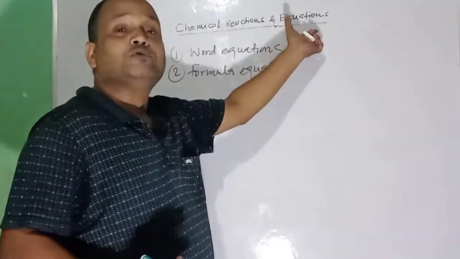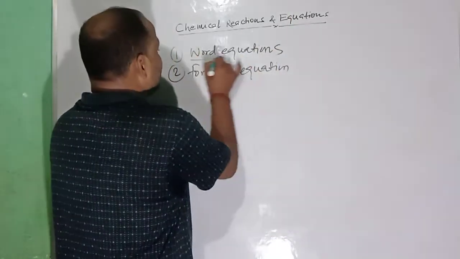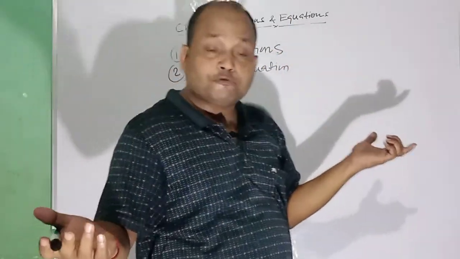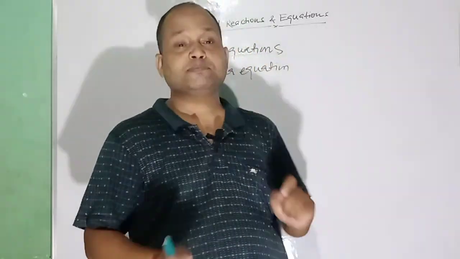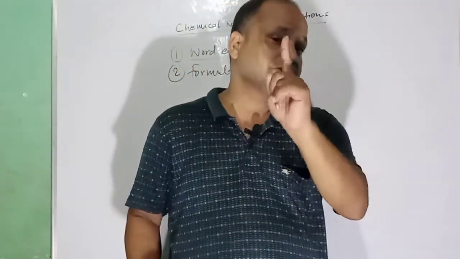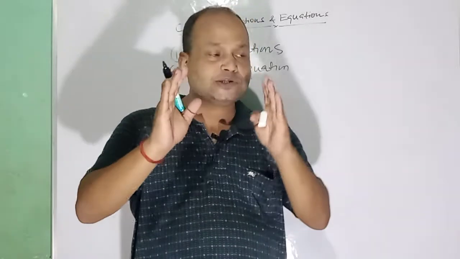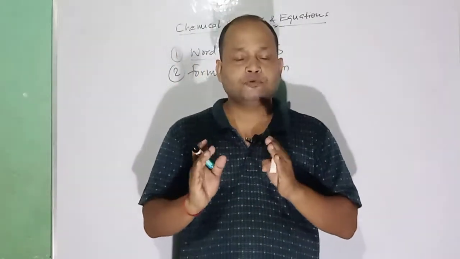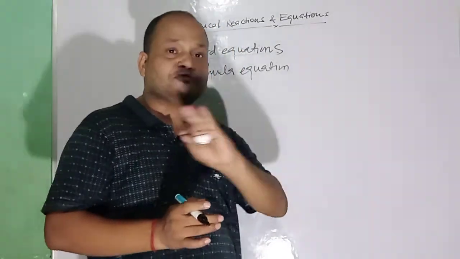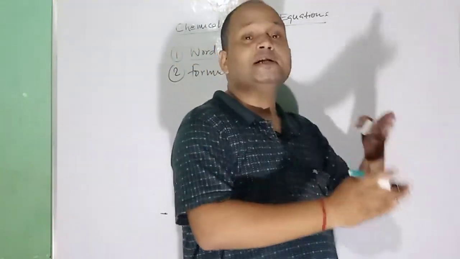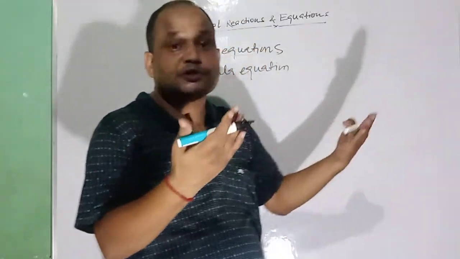Here in the definition I have said the symbolic representation of a chemical reaction or chemical change is called a chemical equation. But I am writing here word equation. Of course words are also written with the help of symbols, because each letter is a symbol. So when you represent a reaction with the help of words, that is also a representation of that reaction in the form of certain symbols. That is also symbolic representation.